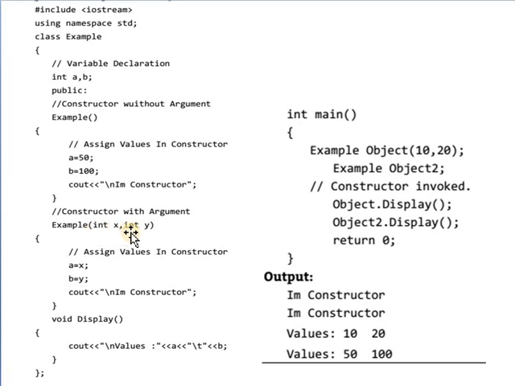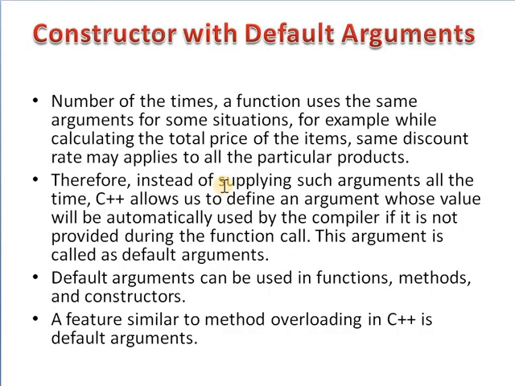So whenever the objects are created, depending on the respective parameters defined for that object, the constructor will be called automatically and the value gets displayed. This is an overloaded or multiple constructor. Next one is the constructor with default arguments.